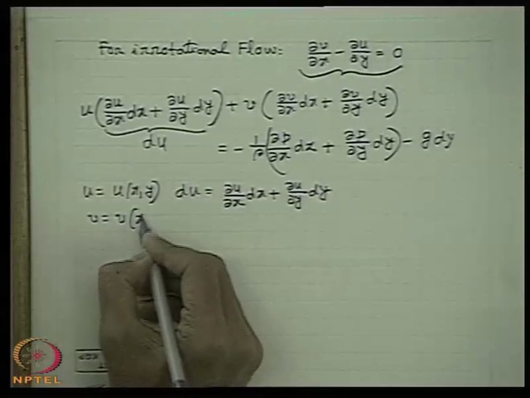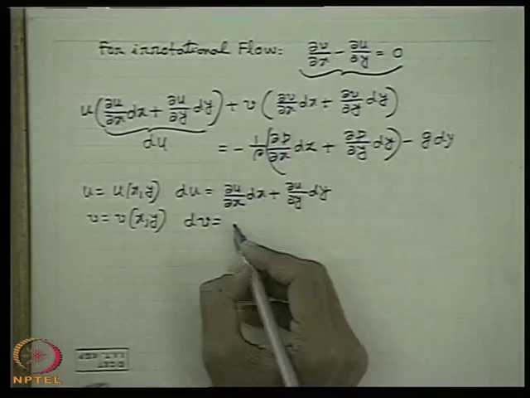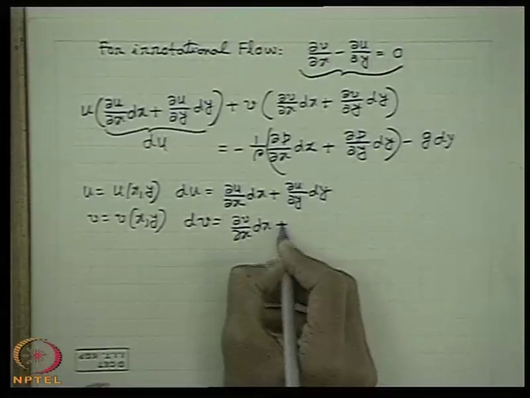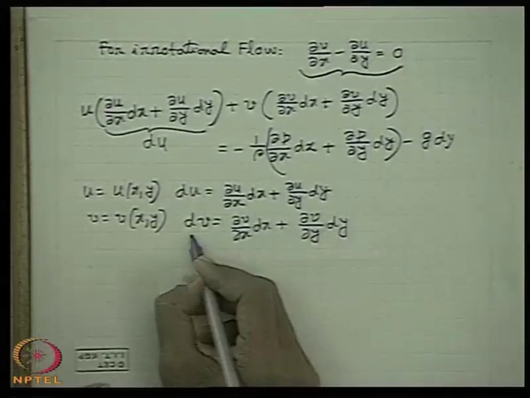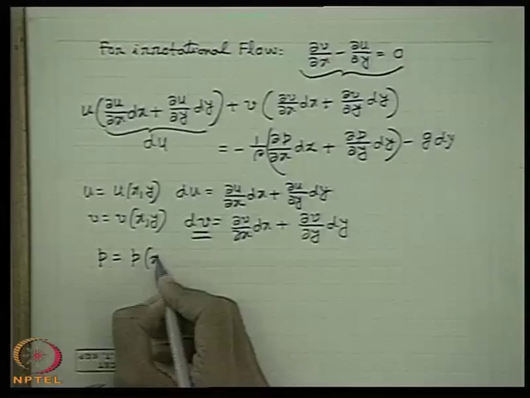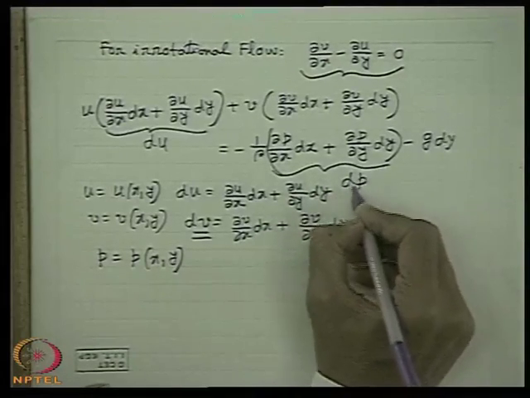Similarly, if we consider v as a function of x and y in a two-dimensional system, ∂v/∂x dx plus ∂v/∂y dy can be written as dv. Similarly, in the case of p, we can write this as dp. I am not writing it again.